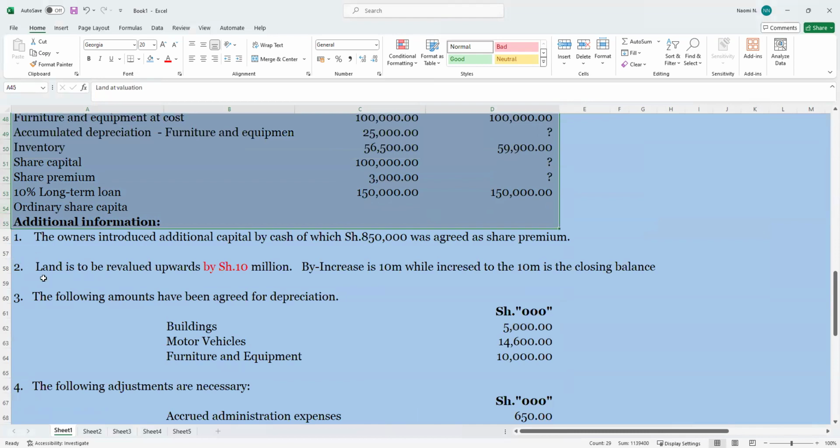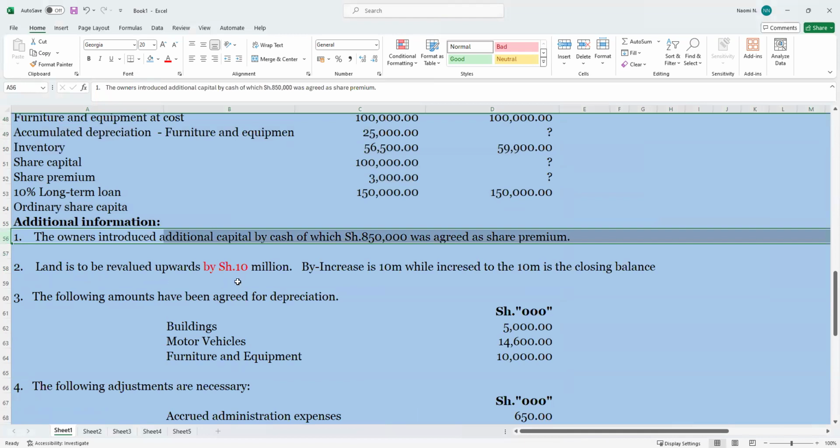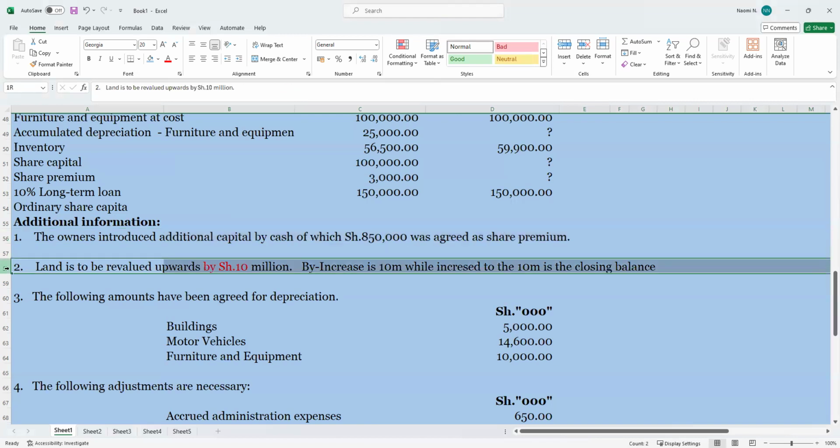And additional information number 1, the question says the owner introduced additional capital by cash, of which shillings 850 was agreed as share premium. Additional capital by cash of 850. Okay, this is the share premium.